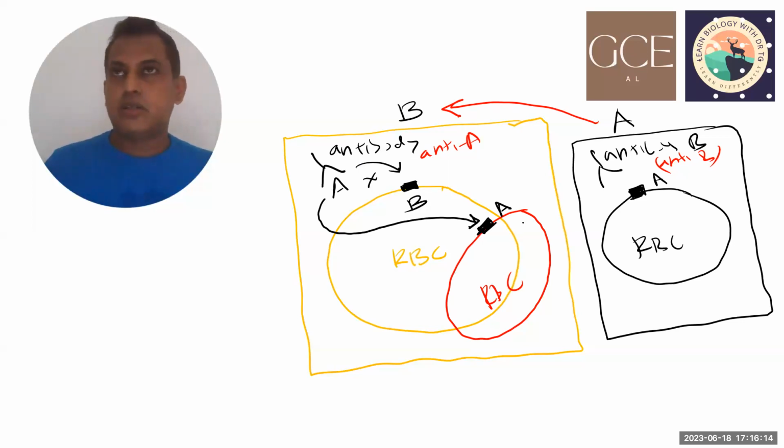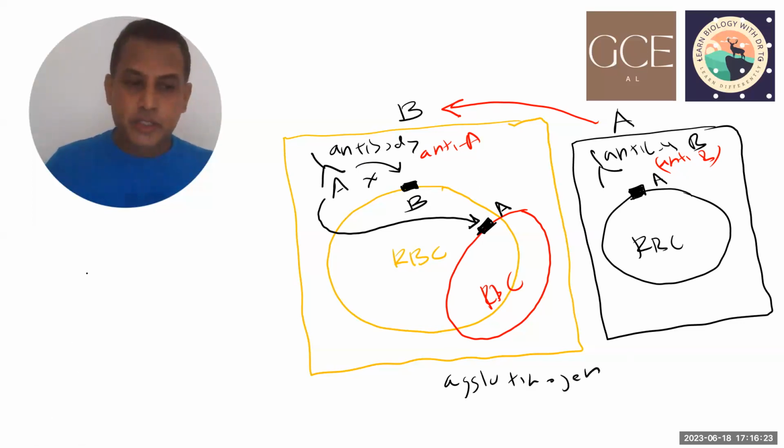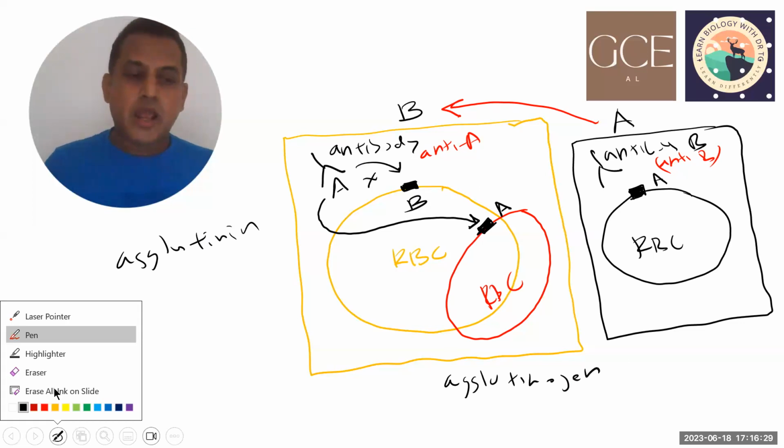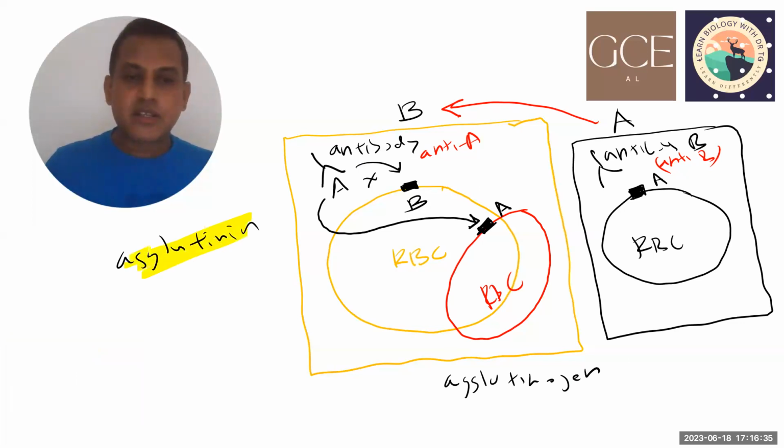However, you haven't learned the word agglutinogen. But you learned the word agglutinin. Now, what we actually refer to as agglutinin is this antibody.